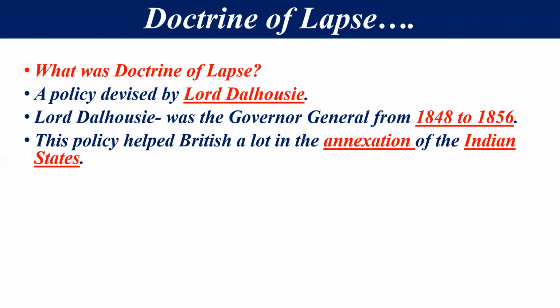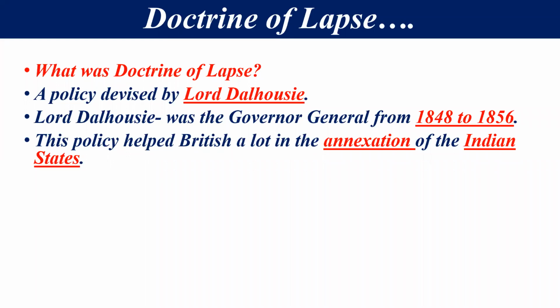Lord Dalhousie was the Governor General from 1848 to 1856 in India, and during his time he introduced the policy that is known as the doctrine of lapse. This policy helped the British a lot in the annexation of Indian states, and it was very helpful for expanding the British Empire in India.